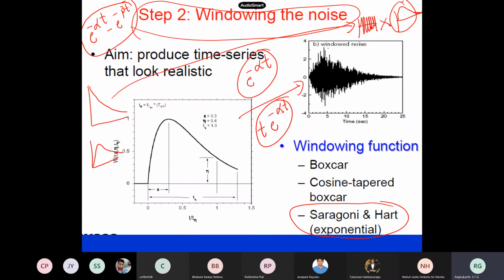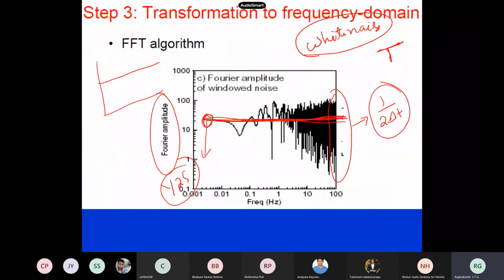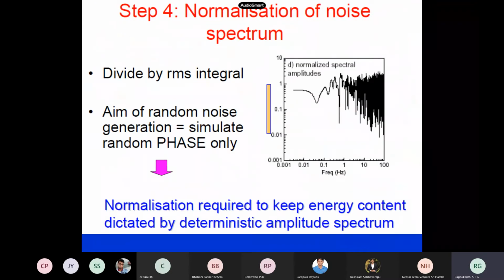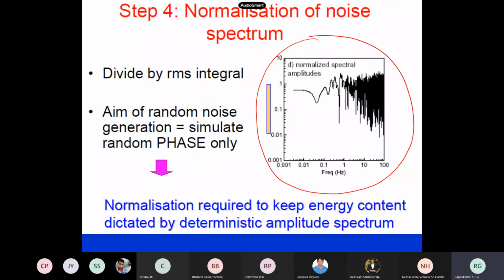So I have a time history which looks like an earthquake acceleration, but unfortunately its amplitudes are not like earthquake amplitudes. Here in the seismological model, the first thing is that you normalize it. You find the RMS value, the square root of 1 by T times the integral of a squared t dt, as you would have done for ground motion parameters. You divide by its energy, so the whole energy of this white noise is reduced to one.